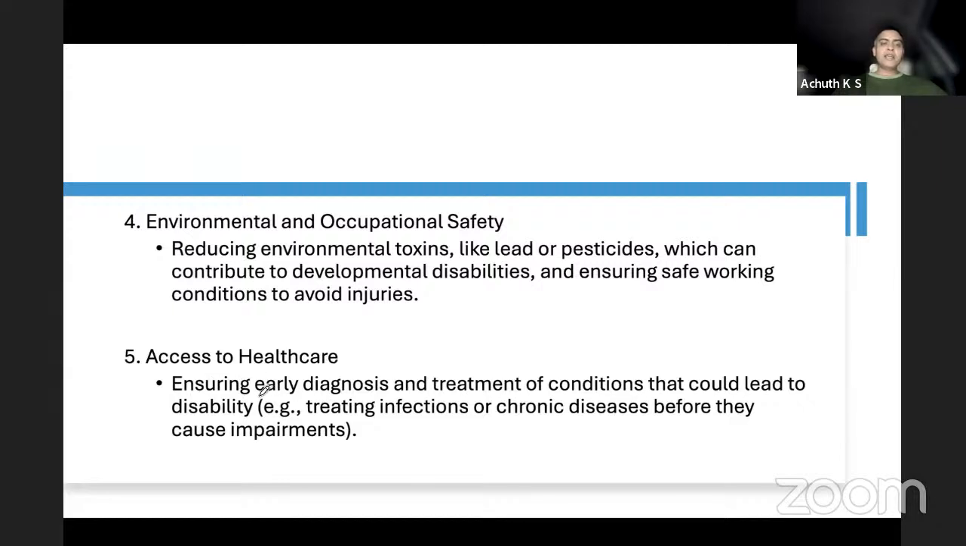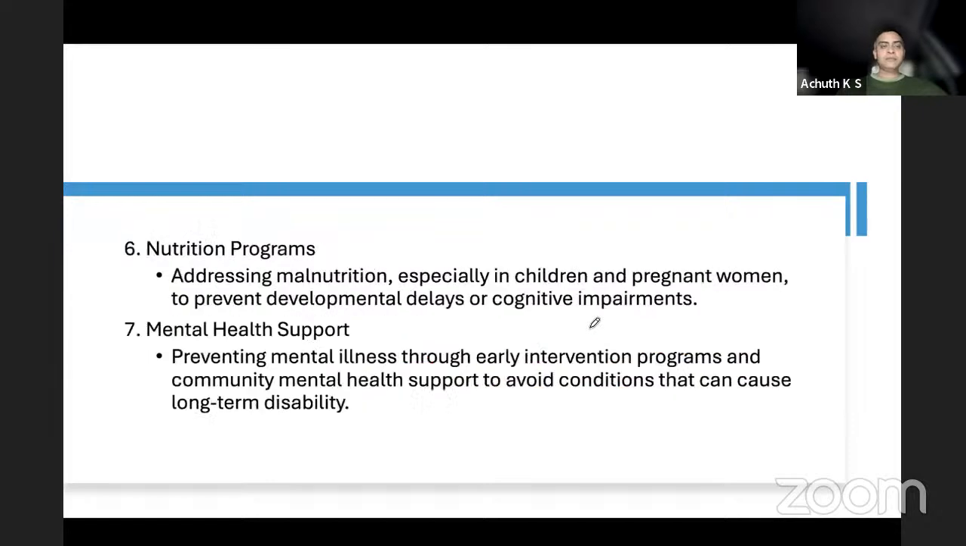Access to healthcare, ensuring early diagnosis and treatment of conditions. Who does this? It involves both the mother and the ASHA worker, ANM, Anganwadi workers, all these people. They play a very important role in accessing the healthcare.